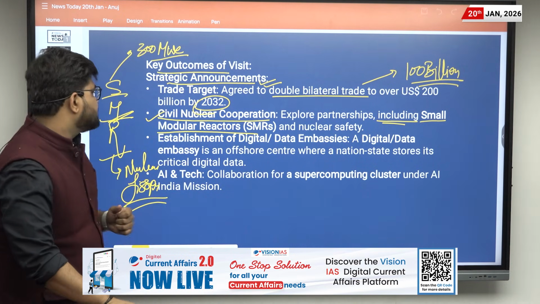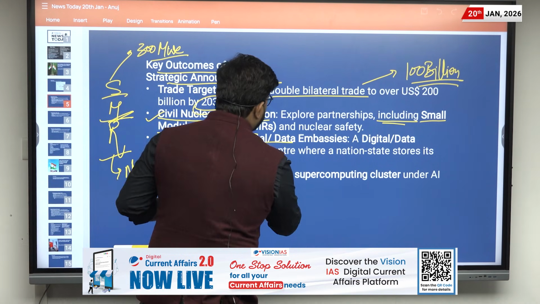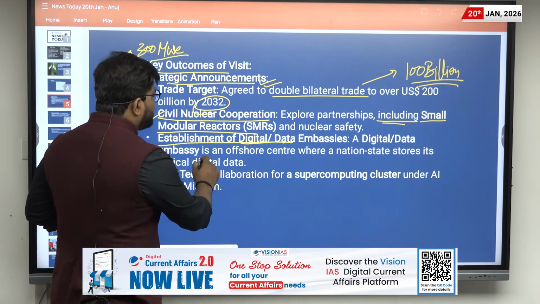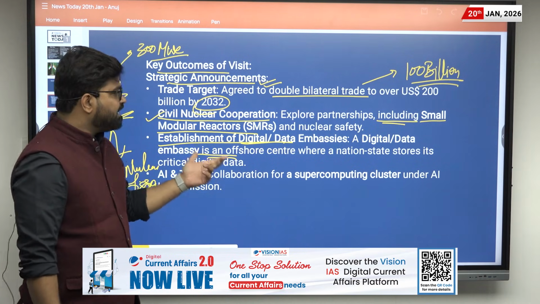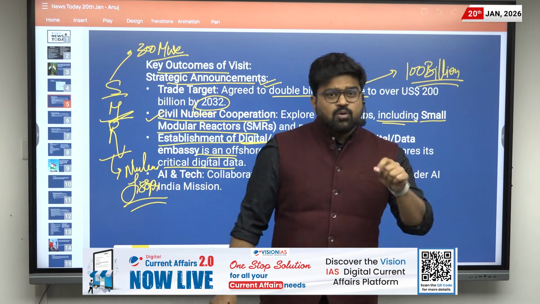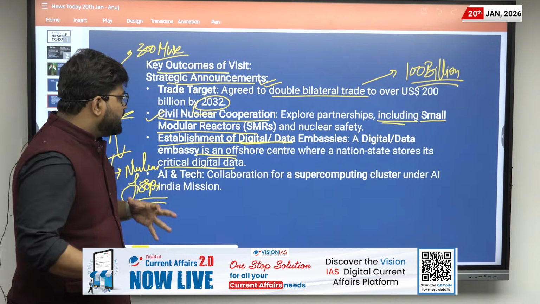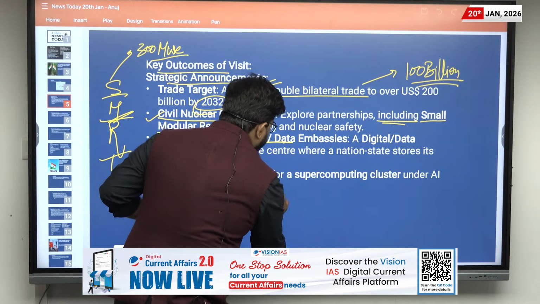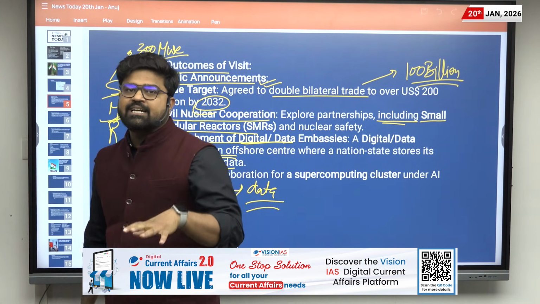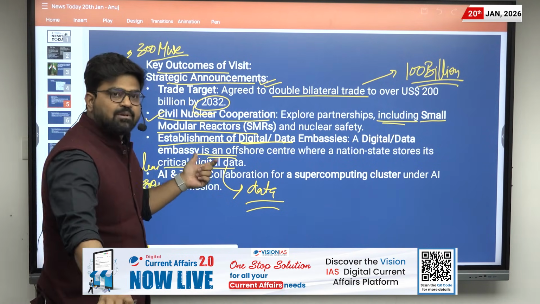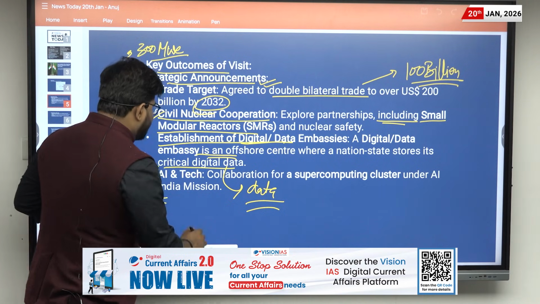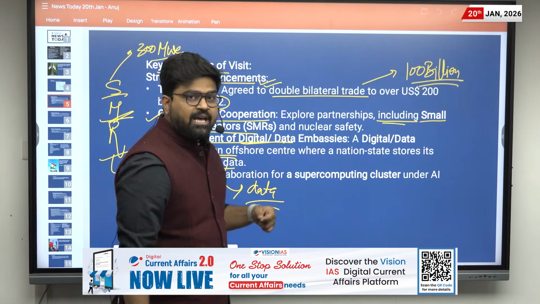small modular reactors. Then there is the establishment of digital or data embassies. What are they? Basically, they are embassies in an offshore center where a nation state stores its critical digital data. And what are they for? They are for continuing data sovereignty if there is any attack, natural calamity, or geopolitical tension. For that, there is the establishment of digital and data embassies. And in the strategic announcements, there is also talk about AI and tech.